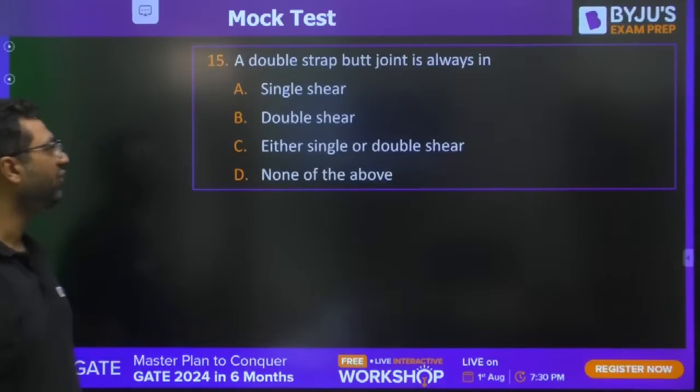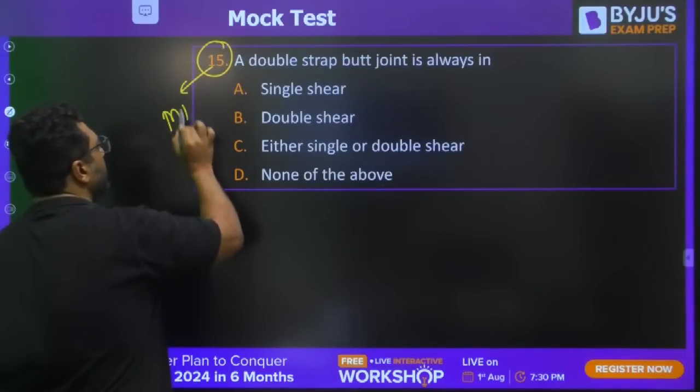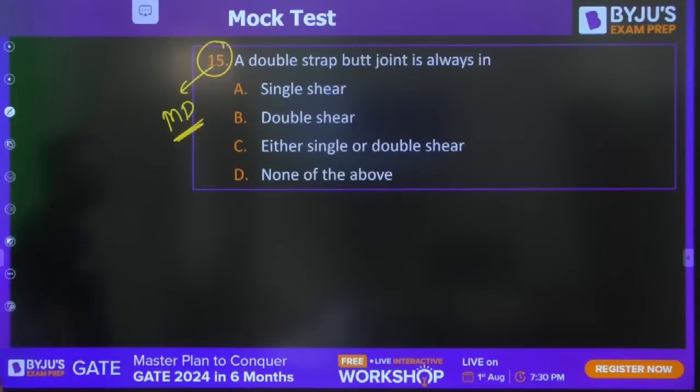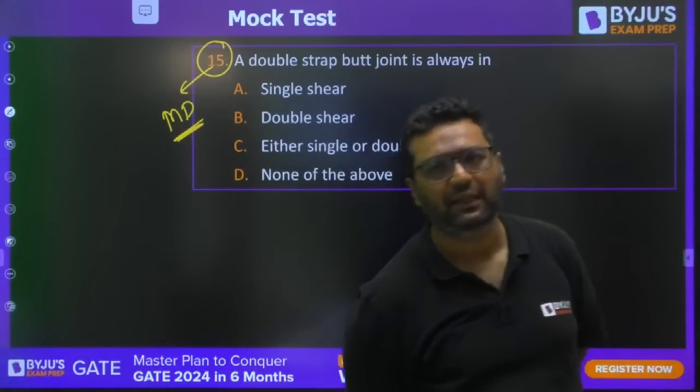Moving to question number 15, guys. This is also from machine design. I feel this is from the riveted joint. Everybody can answer this question very easily.